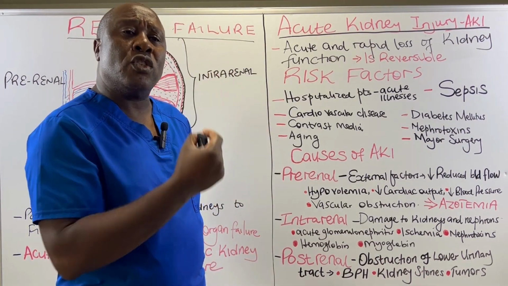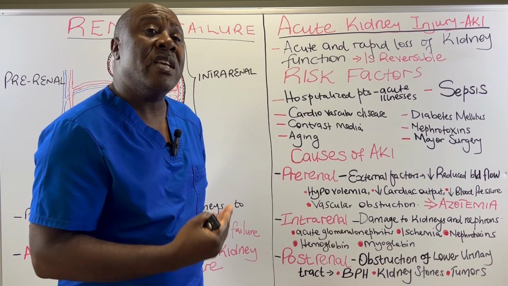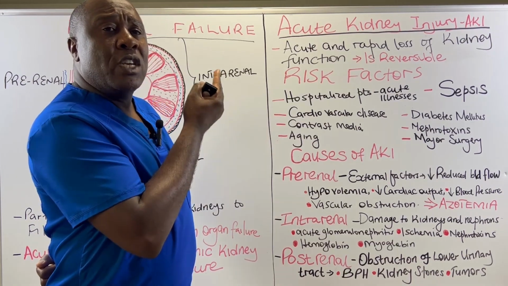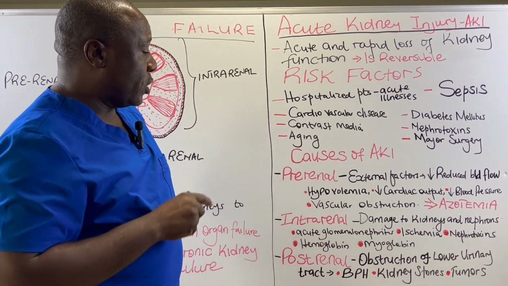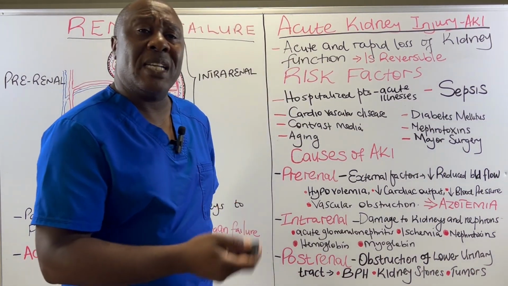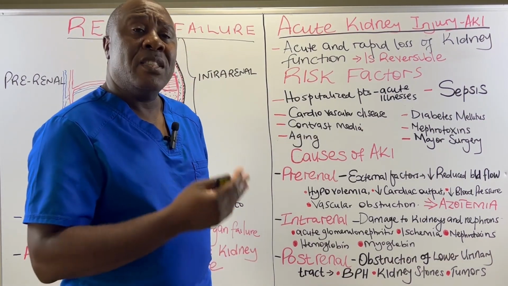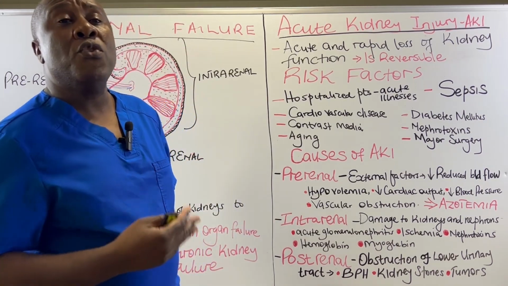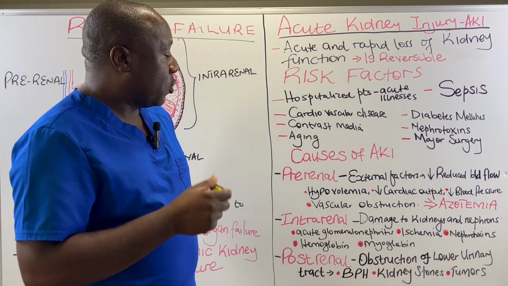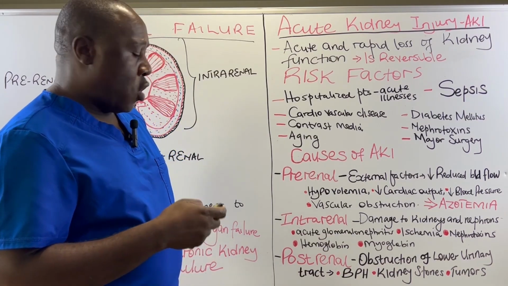Kidney stones could lodge somewhere in the lower urinary tract, in the ureters, in the bladder, or even in the urethra. When it does that, it blocks the urine. The urine will back up into the ureters and into the kidney to cause injury. And then we have tumors. We may have various tumors or cancerous tumors, either in the urethra or in the bladder or in the ureters. These tumors could interfere with urine flow and cause a backup of urine back to our kidneys to cause acute kidney injury. So the causes of acute kidney injury are either prerenal, intrarenal, or post-renal.